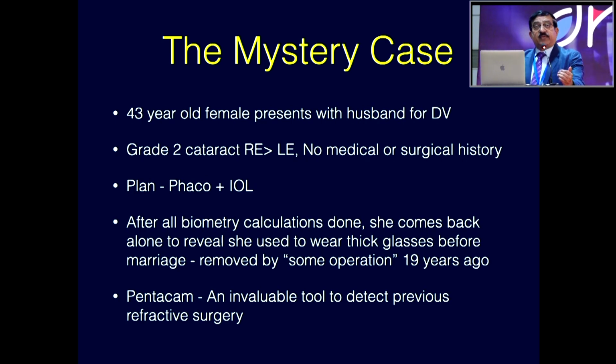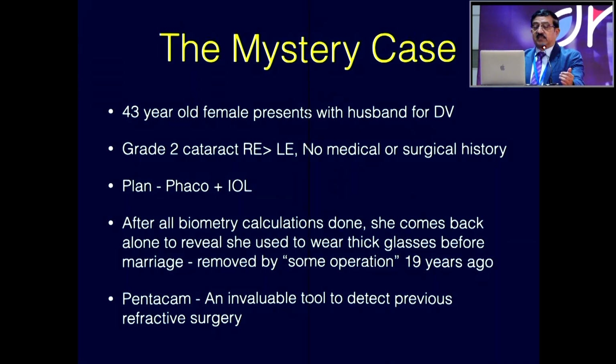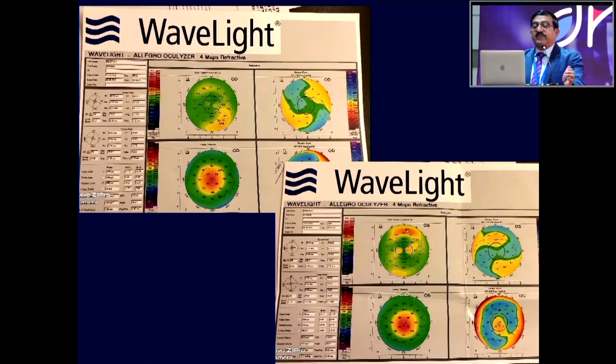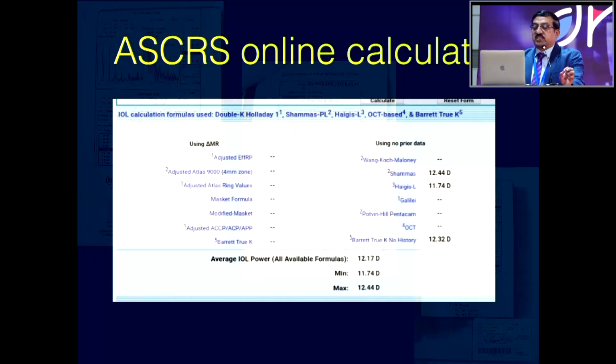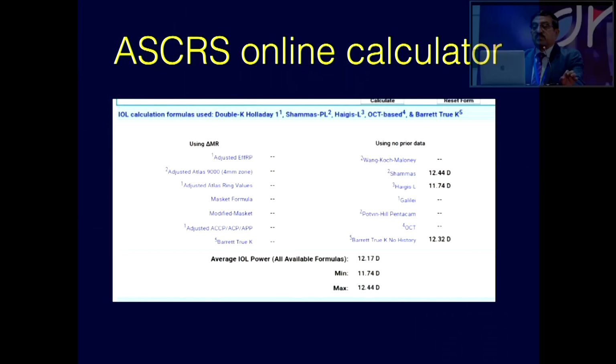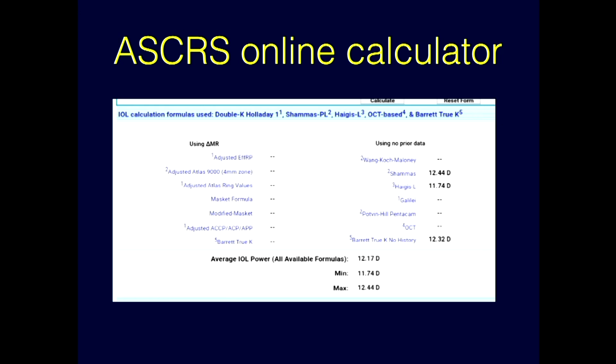So we went and further did a Pentacam for this patient, and we did see that there was a flattening in the Pentacam. So we went ahead and did the calculations, and this was the calculation that we deduced. And you can see that even if we took the flattest K, what we came to through the calculation was this. This was the ASCRS online, and they suggested 12 diopters.